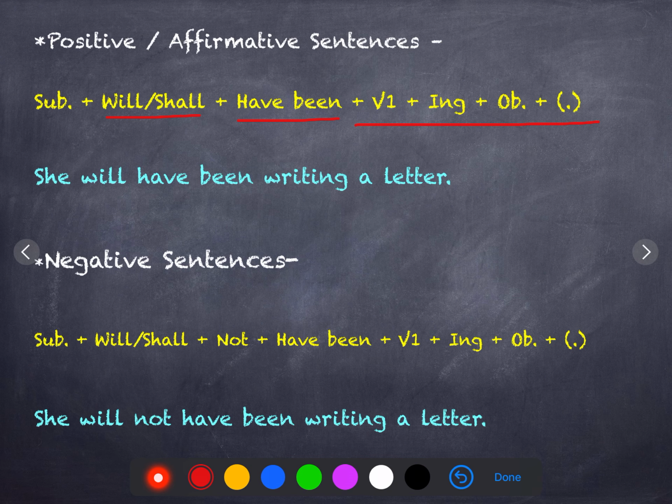She will have been writing a letter. They will have been writing a letter. Negative sentence, everything the same, only not is added, that also after will or shall. Subject plus will or shall plus not plus have been plus verb's first form plus ing and object, followed by a full stop. Example given here is, she will not have been writing a letter.